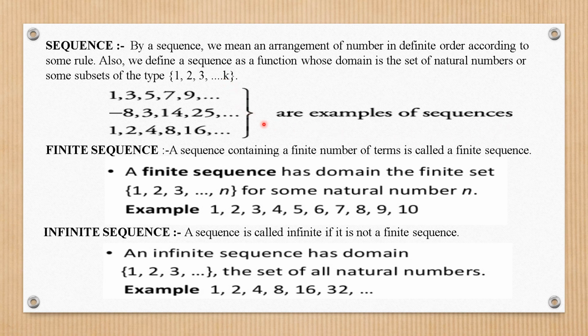See some examples of sequences, like this list of numbers 1, 3, 5, 7, 9, and so on. So you are getting how you get the next number. 1 is the first number, plus 2 is 3, then plus 2 is 5, and so on. Similarly, for the second example, minus 8, 3, 14, and 25. So how the next number is obtained, it's very clear from here. In this example, 1, 2, 4, 8, 16. So how we are getting it? It is very clear to you.